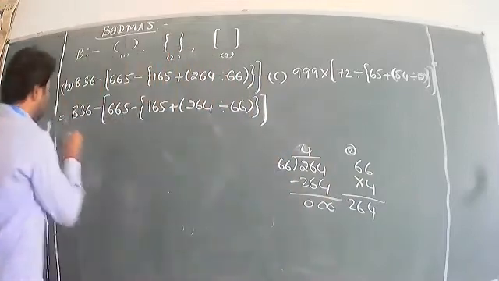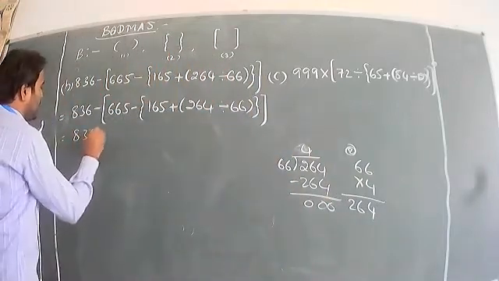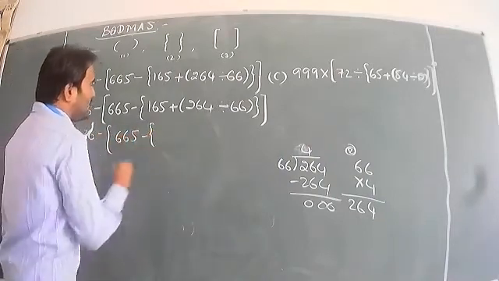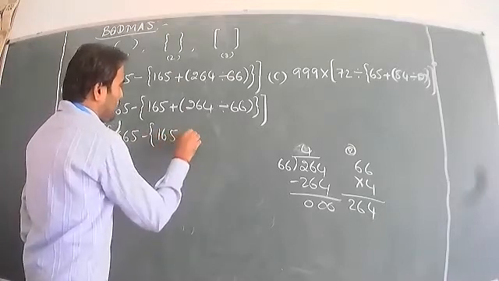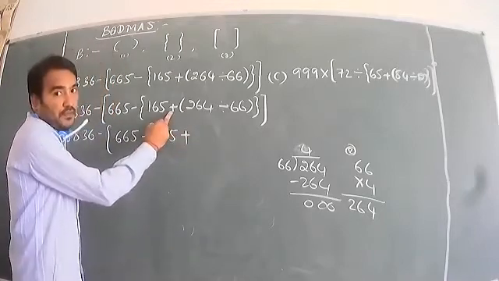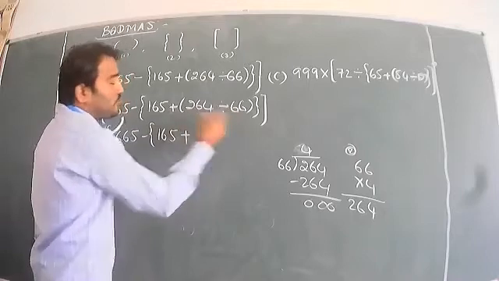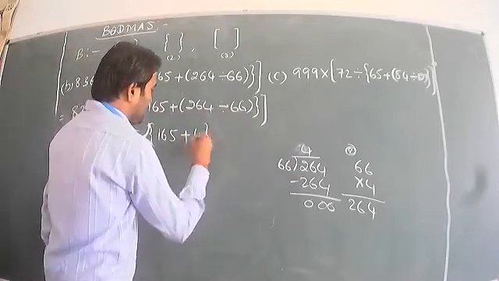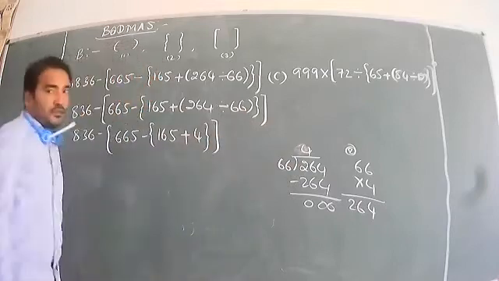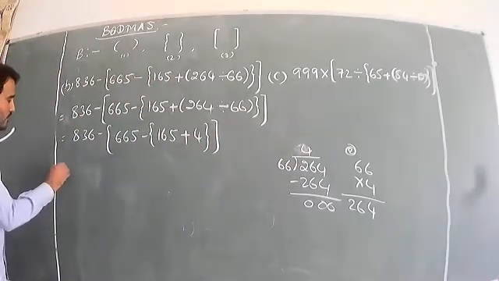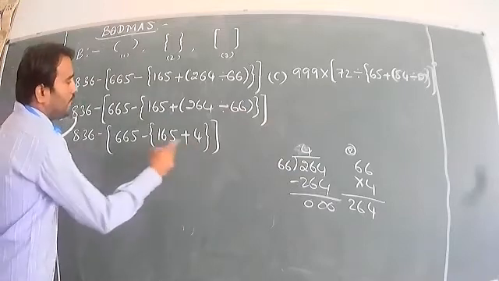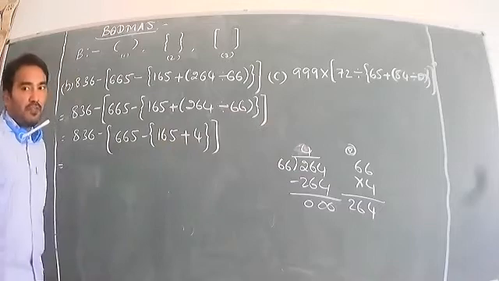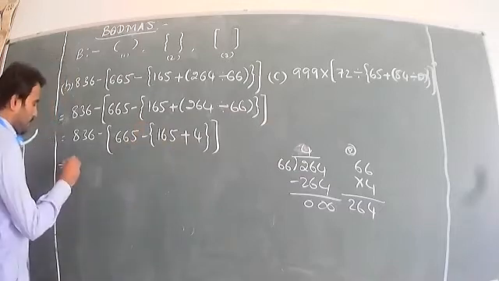So now write the answer. 836 minus 665 minus flower bracket 165 plus, the sign is plus, the answer of 264 divided by 66, which is 4. The common bracket is closed. Now I will go for the flower bracket. What is that answer? 165 plus 4 in the flower bracket. That has to be finished first.